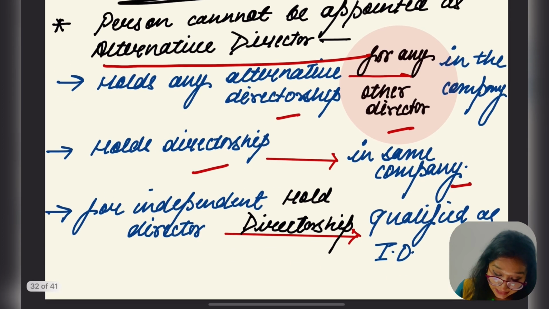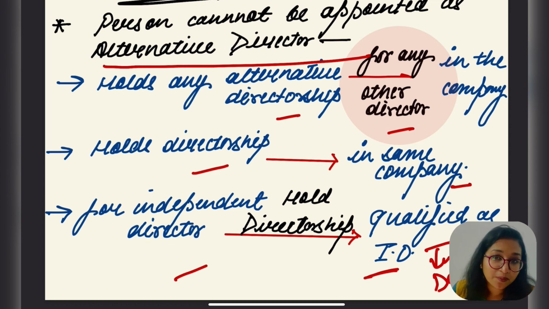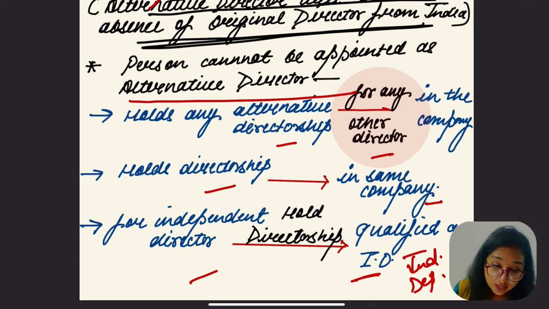And third, for an independent director, which means a directorship qualified as independent director, the alternative director should also be an independent director. If the person appointed for the independent director is not an independent director, in that case the person cannot be appointed as alternative director.